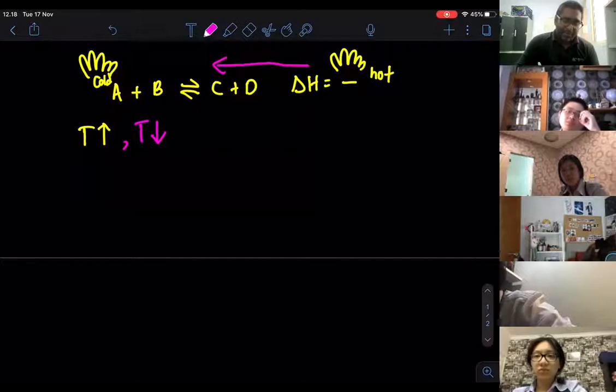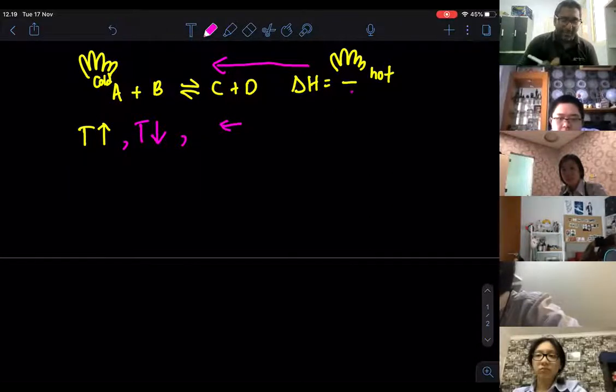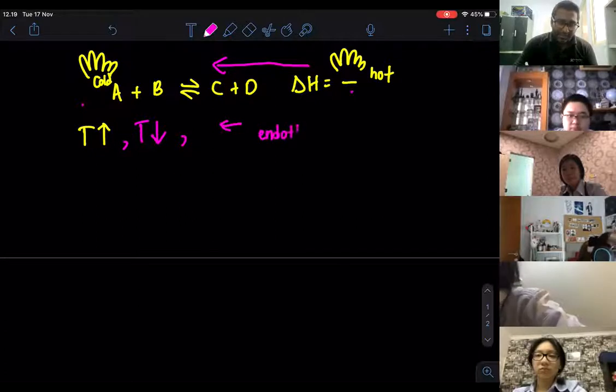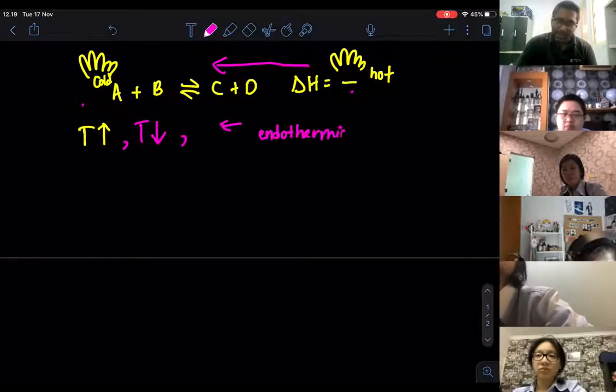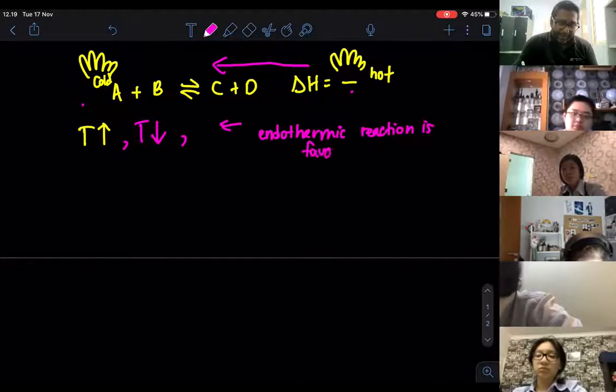But when we write it down, we tend to write that the position of the equilibrium moves to the left. Instead of saying it moves to the left, you can say that this direction is exothermic, so the other must be endothermic. So the endothermic reaction is favored. It is also very important to write down what will happen to the concentrations.